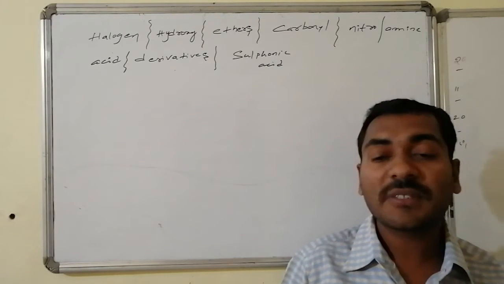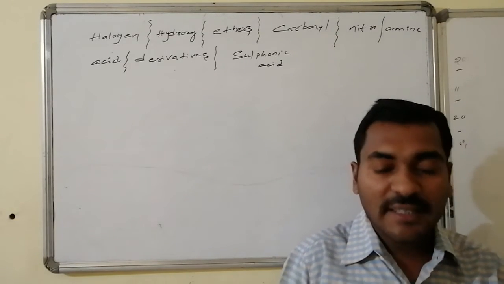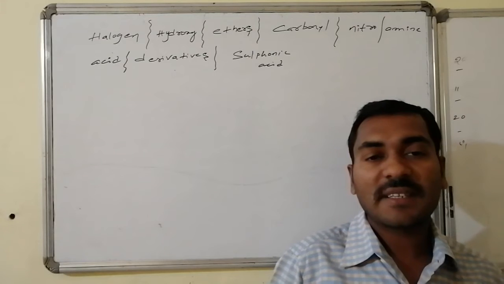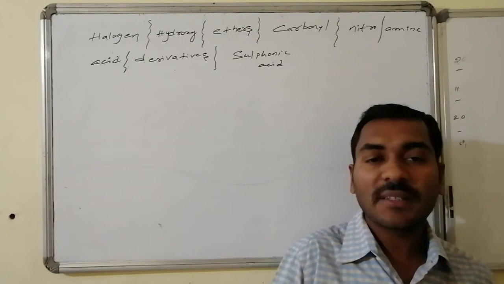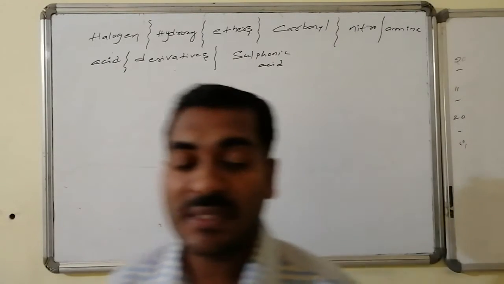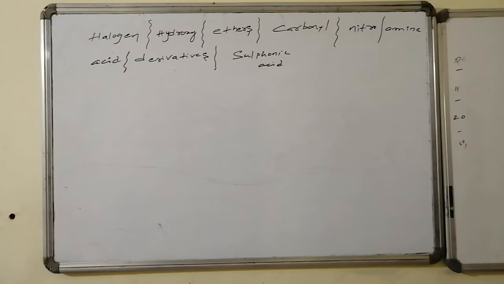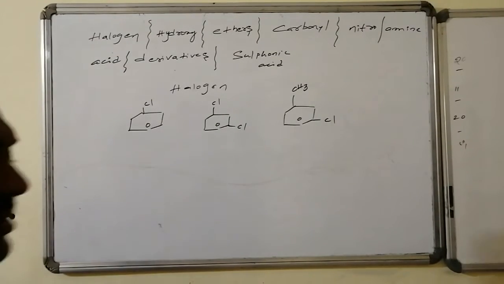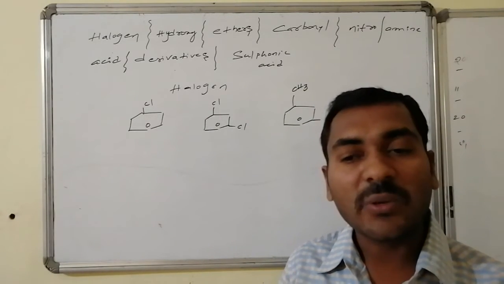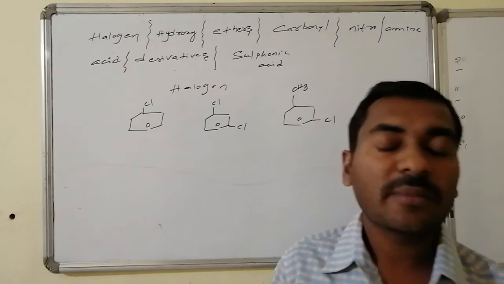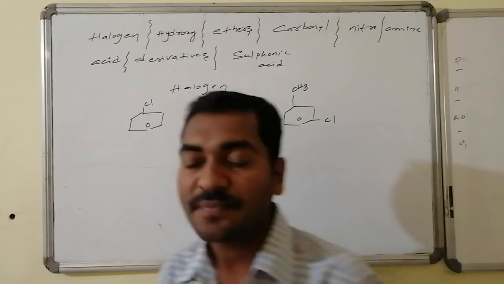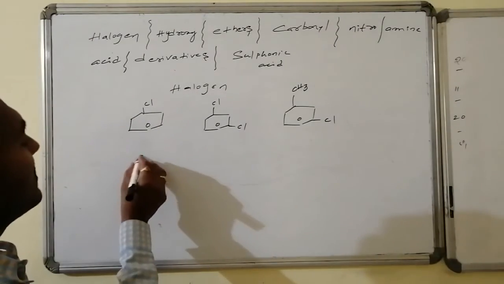Now let us go for the halogen. If halogen is present on the benzene, or a side chain followed by halogen present on the benzene, then which is considered the main part, which is considered the substitution, the side chain as the substitution or the nucleus as the substitution, and how to name the compounds. Let us have a discussion for the halogen compounds first. Yes, halogens present as the substitution over the benzene system. If a direct halogen atom is present as a substitution, then the nucleus is considered the prime and the halogen atom is considered the substitution over the nucleus. So therefore this is chlorobenzene, whereas benzene is major. Chlorobenzene.